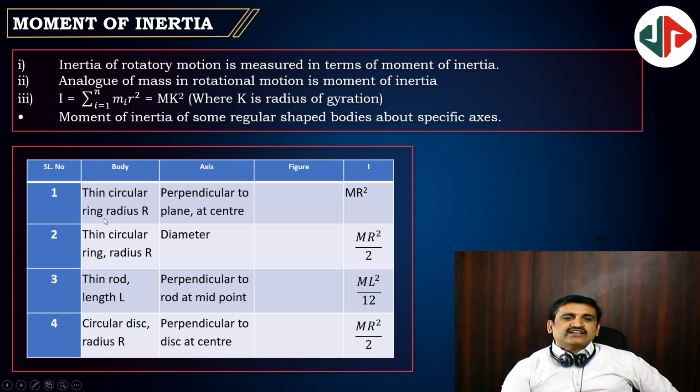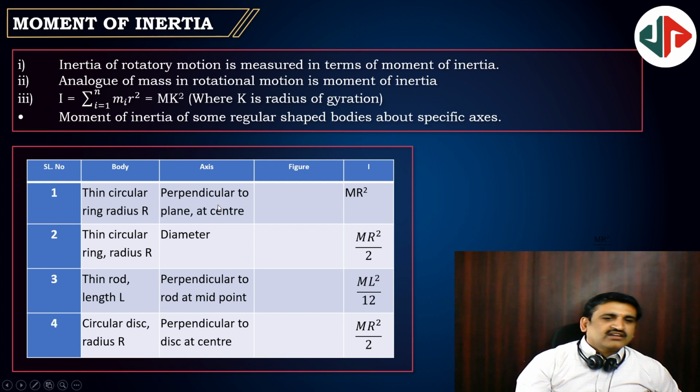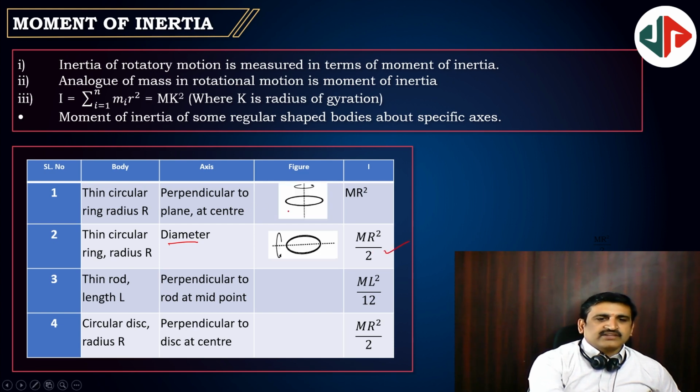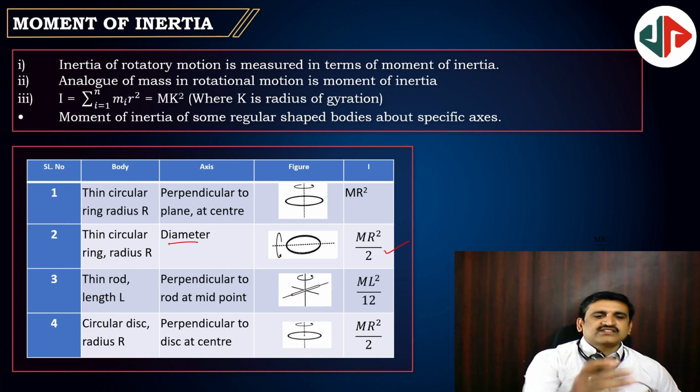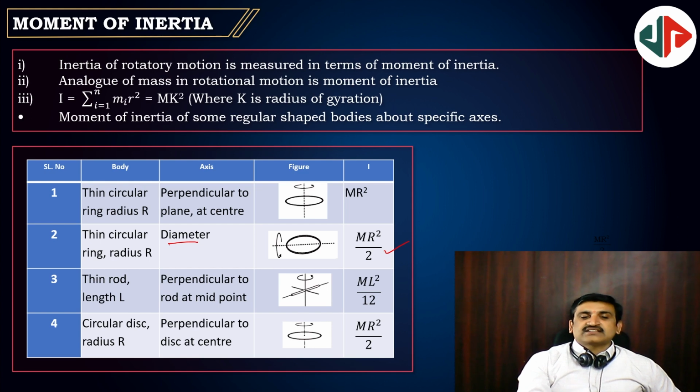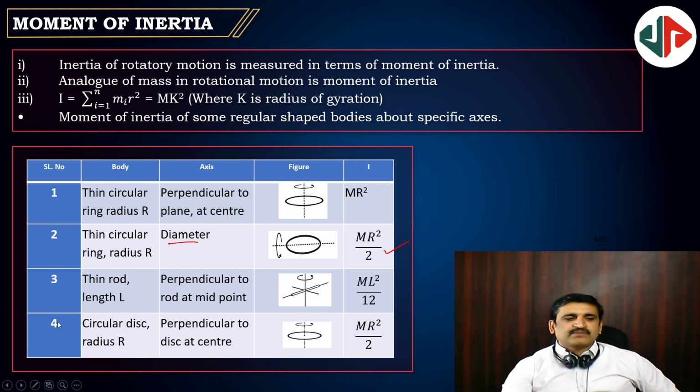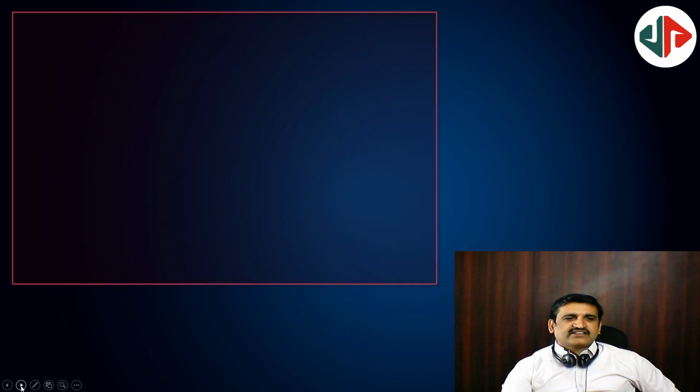Thin circular ring, mr square, thin circular ring of radius r. This is circular disk of radius r. Along the diameter, the body is the same, the axis is changed here. Axis is along the diameter: mr square by 2. Pictures will be there; with the pictures it makes sense and is meaningful. A rod, ml square by 12, and perpendicular disc, mr square by 2. Otherwise I try to draw.